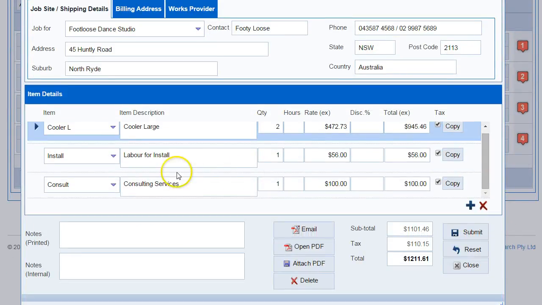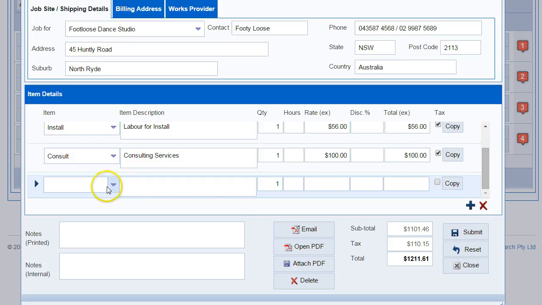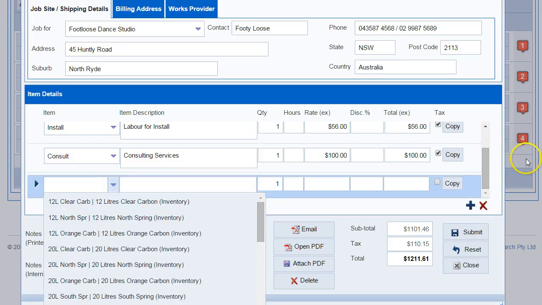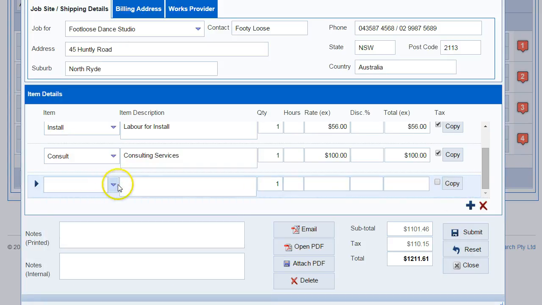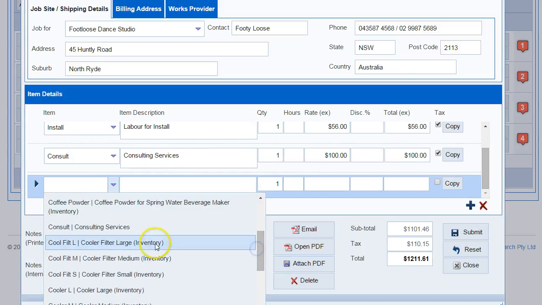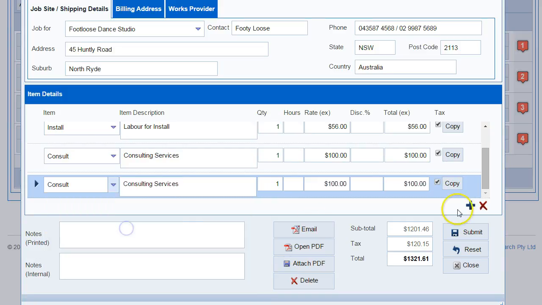Down here in the Details section, you can add a new detail simply by hitting the plus key. The items are broken up into two separate types. You've got the items drawn from the inventory system, which is a separate module, and there's also items that can be created within the quoting section, and we'll have a look at that a bit later.